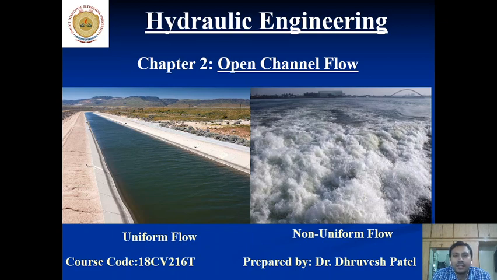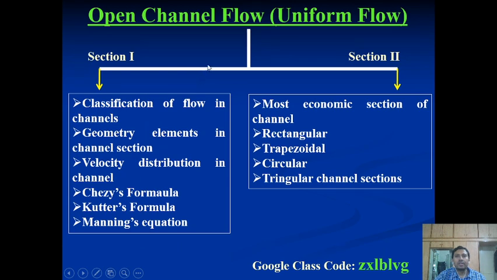In the earlier lecture, if you remember, we took uniform flow, section 1. You can see exactly in these slides that we took section 1, where we derived the classification of different types of flow. Then we derived the equation for velocity distribution. I am sure you remember the equation: V is equal to what? Yes, C under root of mi, where C is the Chezy constant, m is the hydraulic mean depth, and i is the slope. Very good.